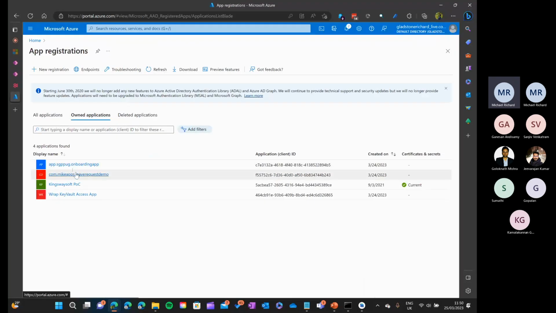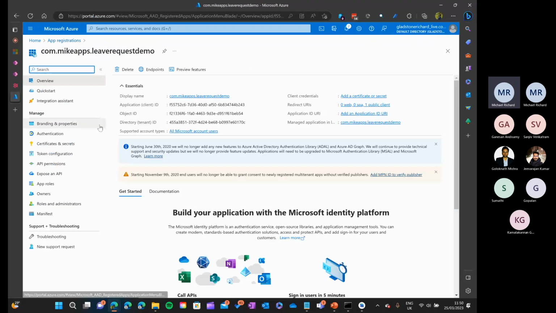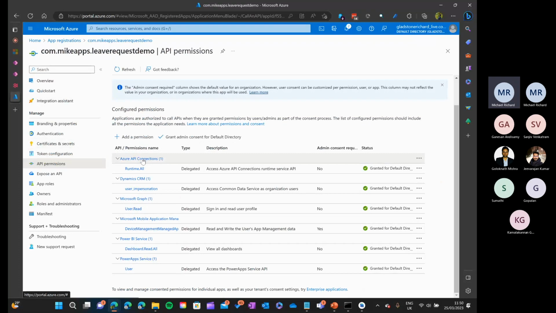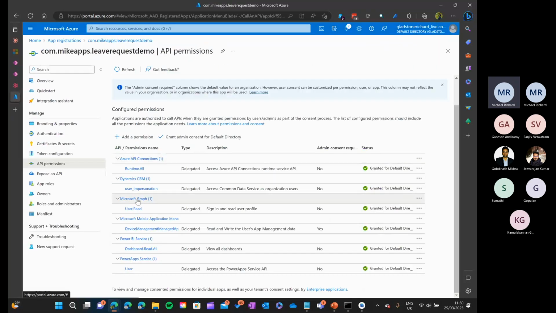If you don't know how to get these API permissions, let me quickly show you. Once your app is registered, on the left side you can see API permissions. Here you have all the API permissions which we saw in this wizard as well: API connections, CRM, Graph, all these things. When you try to do this app registration manually, some of the permissions might not be visible.